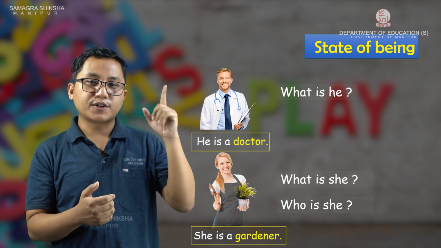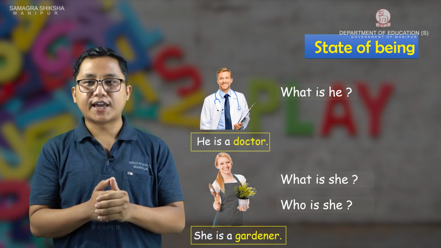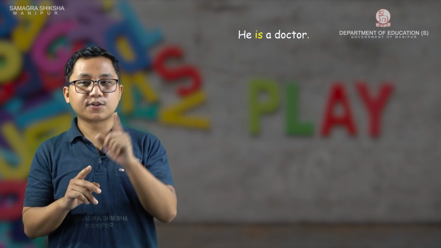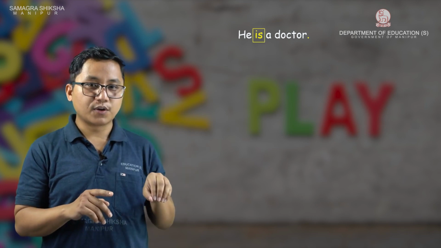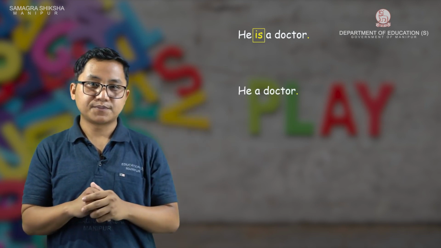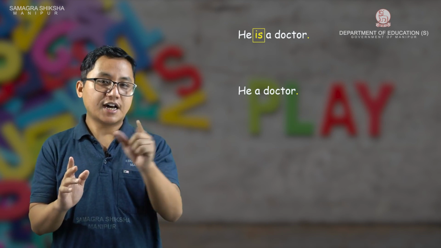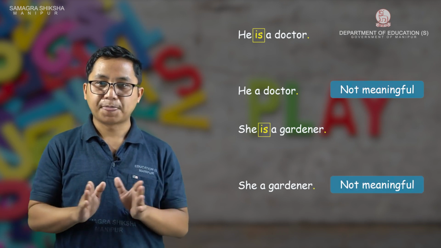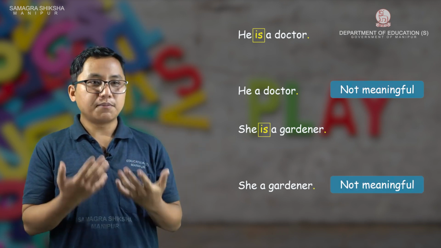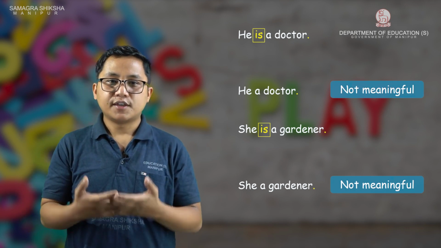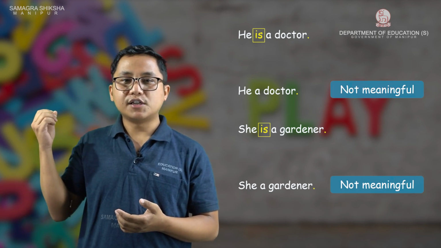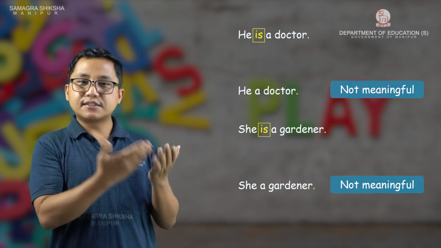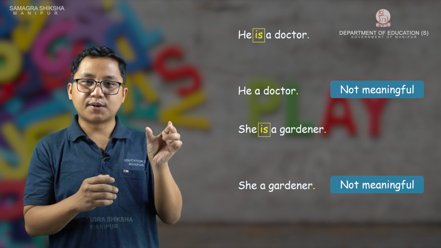Ahan bagi nupado kanano habado kaina taino. Is to na ta'ineba. Is have a wahis yom dragadi. Let's try to read the sentence again. Ko. He is a doctor. Take out is lokthokro and try to read. He a doctor. Is it meaningful? No. He a doctor or she a gardener. Not meaningful. Meaningful oide. When we say he a doctor, it may mean he wants to become a doctor. It may mean he needs a doctor. Ma doctor darkata habo rambiya. Ma doctor oining habo rambiya. He is a doctor habo is important jam ko.